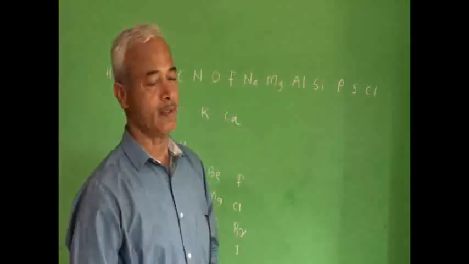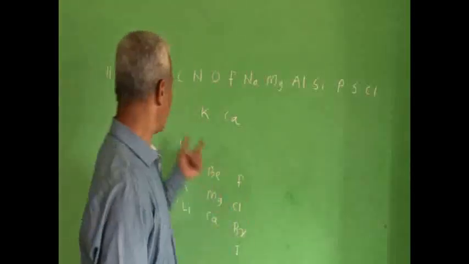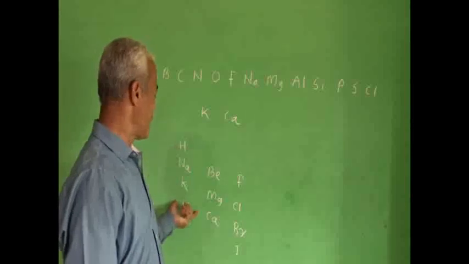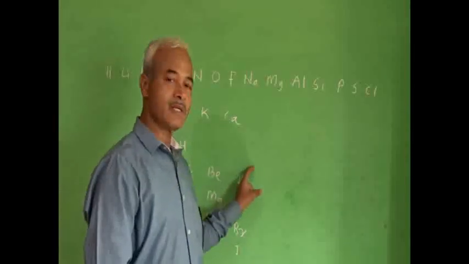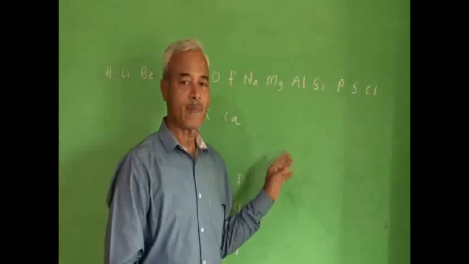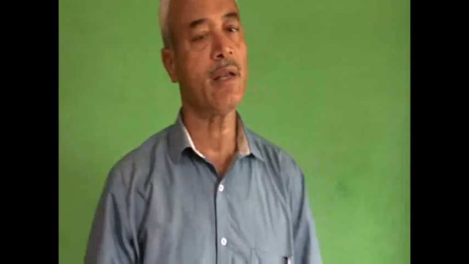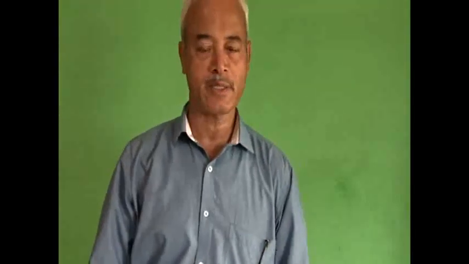So, important features of his table. There are vertical columns in his table. These vertical columns are called groups, and the horizontal rows are called periods. To classify the elements, Mendeleev used the physical and chemical properties of the known 63 elements.